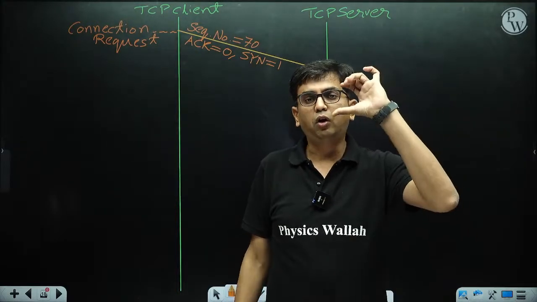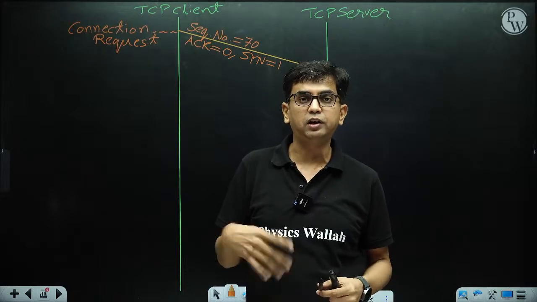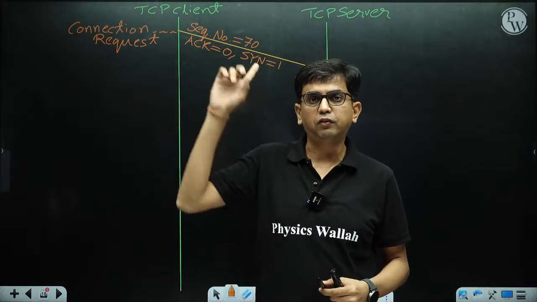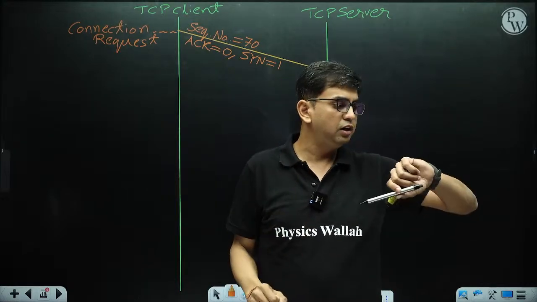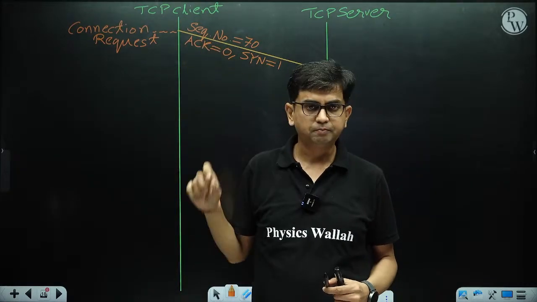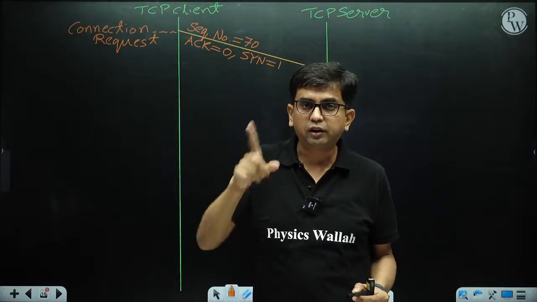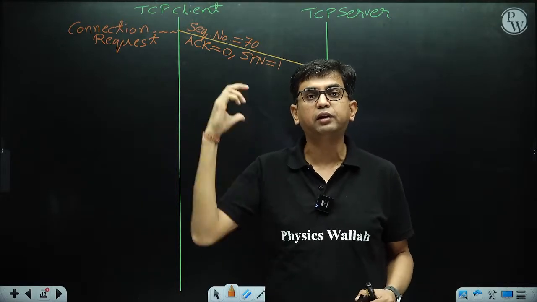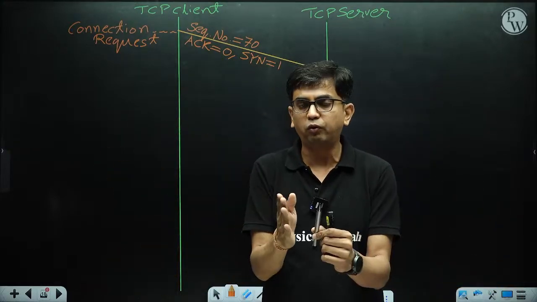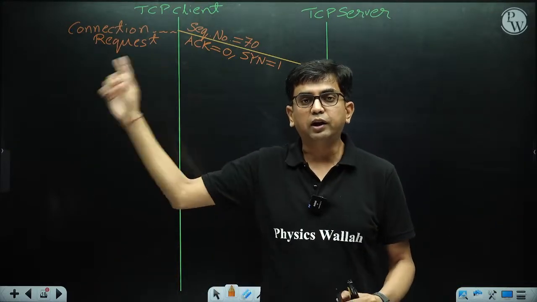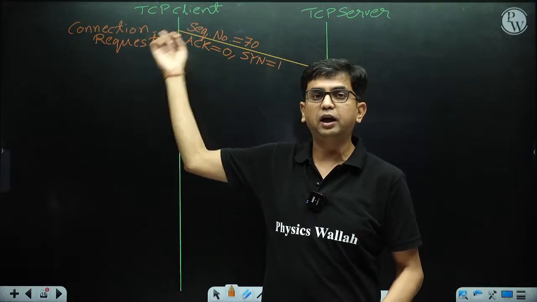So it is only the 20-byte TCP header, a 5-word TCP header, in which the sequence number is the initial sequence number, the acknowledgement number is garbage, the ACK flag is off, and the SYN flag is on. Basically it is known as a SYN segment, a synchronized segment. The full form of SYN is synchronize. So it is a synchronized segment sent by the client. It is basically a connection request.